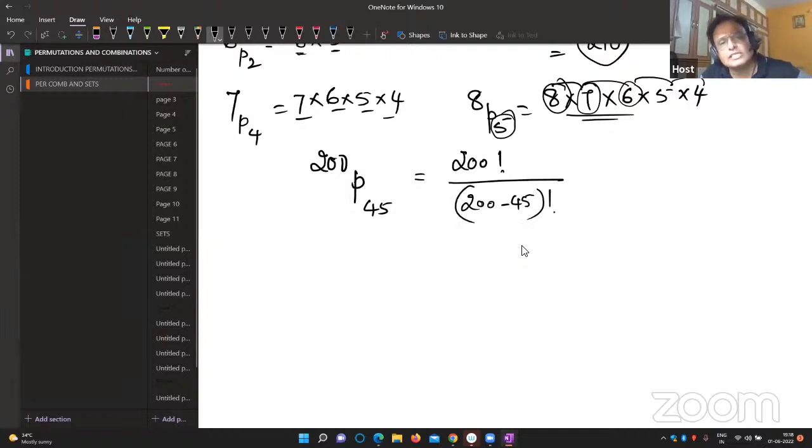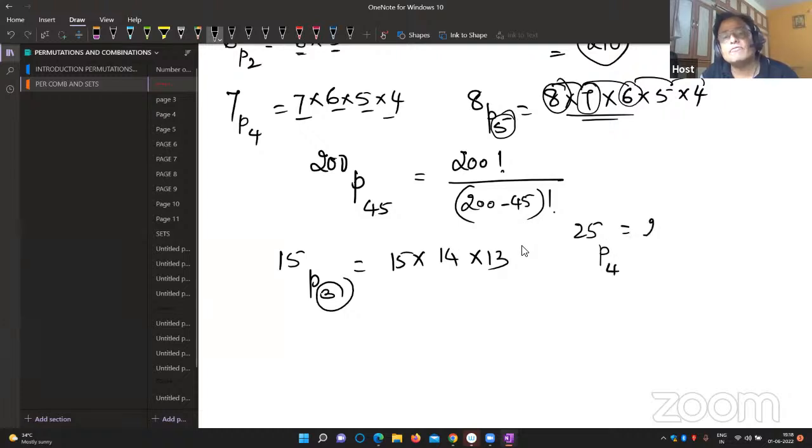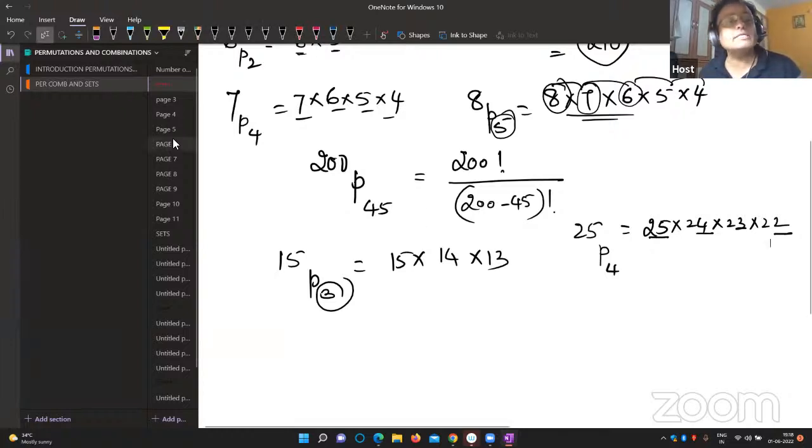Better, I'll tell you last and final, 15P3. Am I right? Start from 15, go down, reduce: 15 into 14 into 13. That's all, because 3 means 3 factors. And 25P4. What can you write? Start from 25, 24, 23, 22. Finally, 4 factors. 1, 2, 3, 4 factors. I think you understand this question. Then I'll go for the next example.